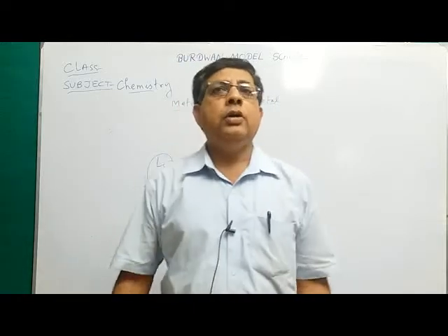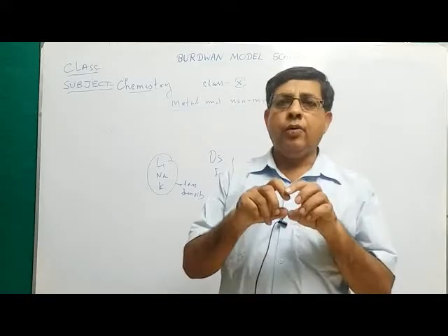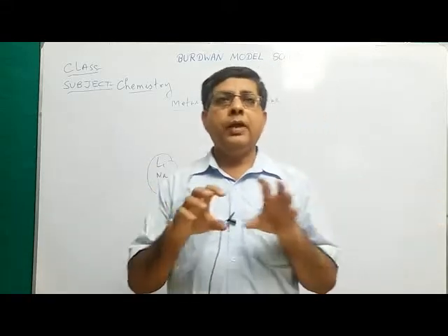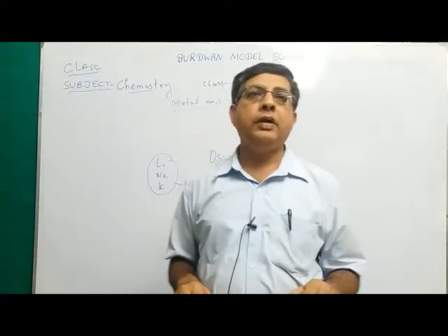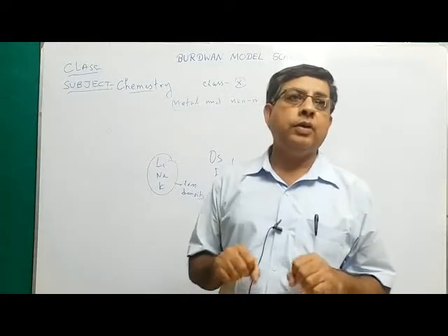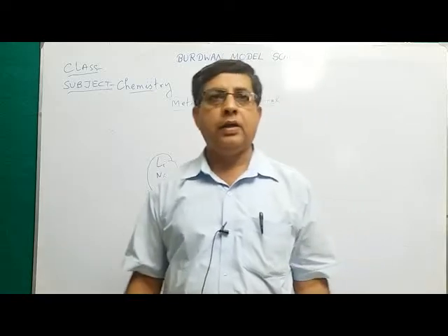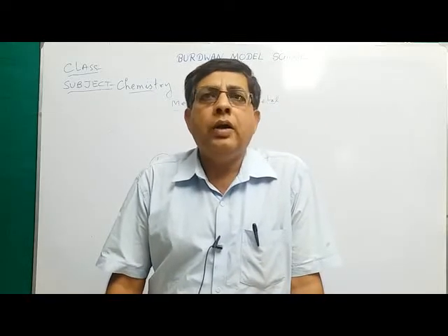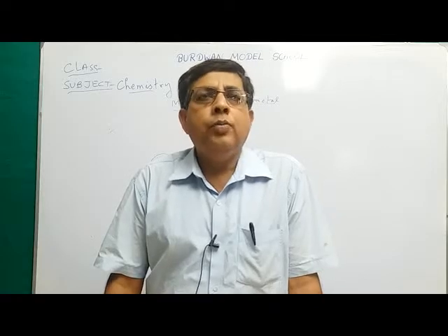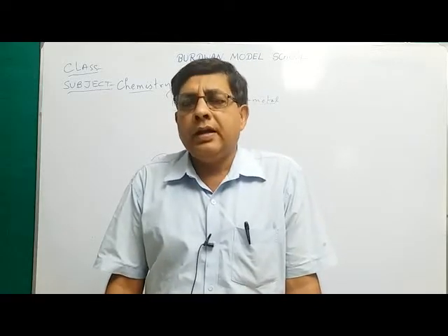Similarly, if we draw the metal, we can form a long wire. That is, metals have the property of ductility. Ductility means the property of an element by which it can be drawn into a long wire. You are familiar with long wires of iron or aluminium or copper. So metals are malleable and ductile.